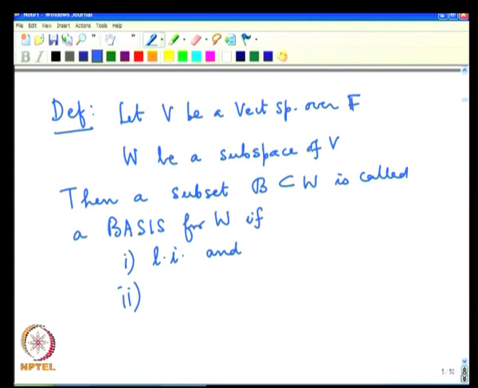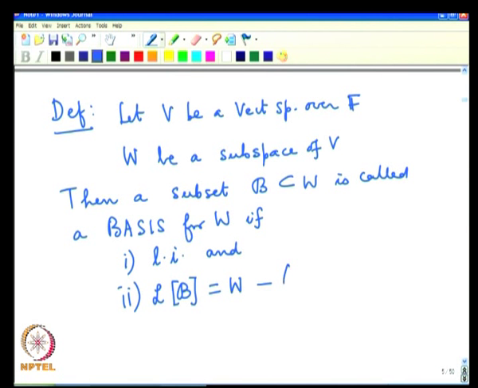That means it must be a spanning set. That means the space spanned by B, L(B), must be equal to W.